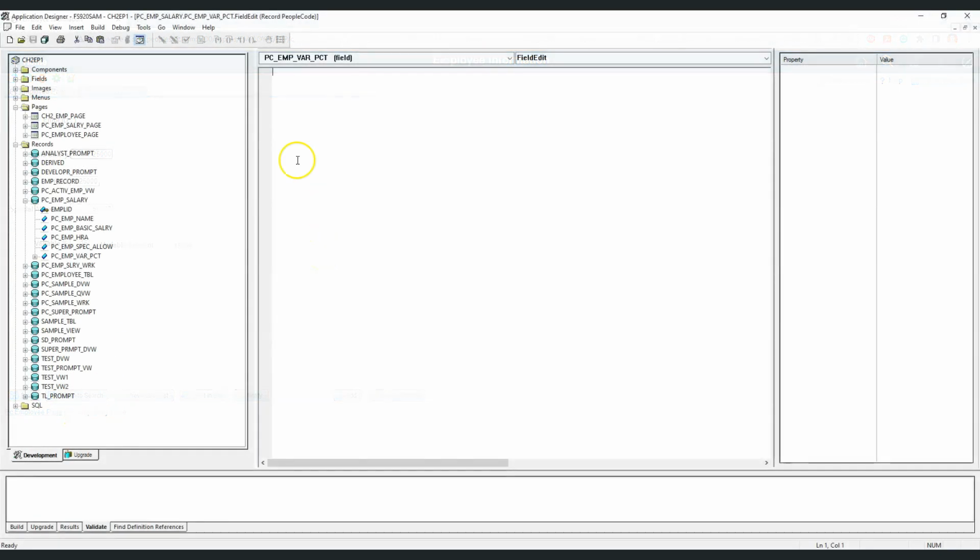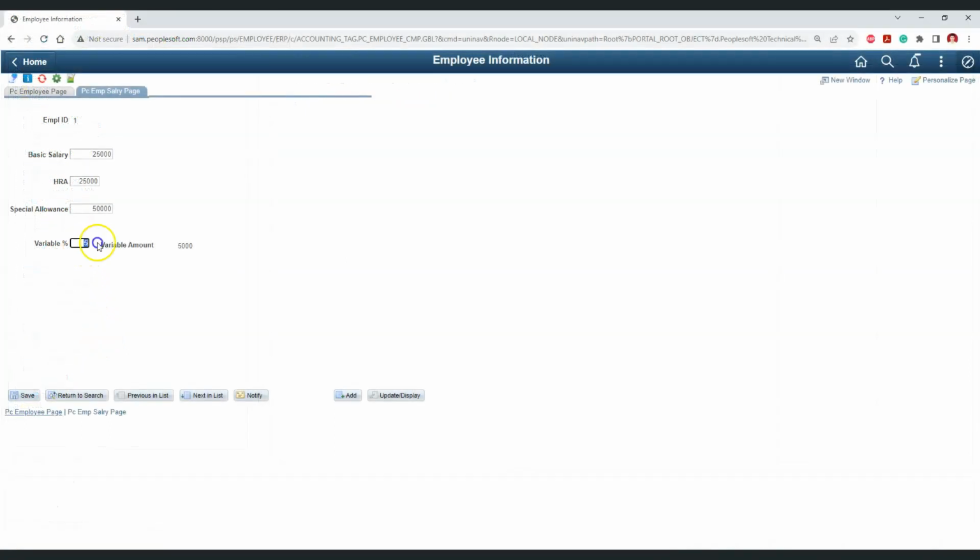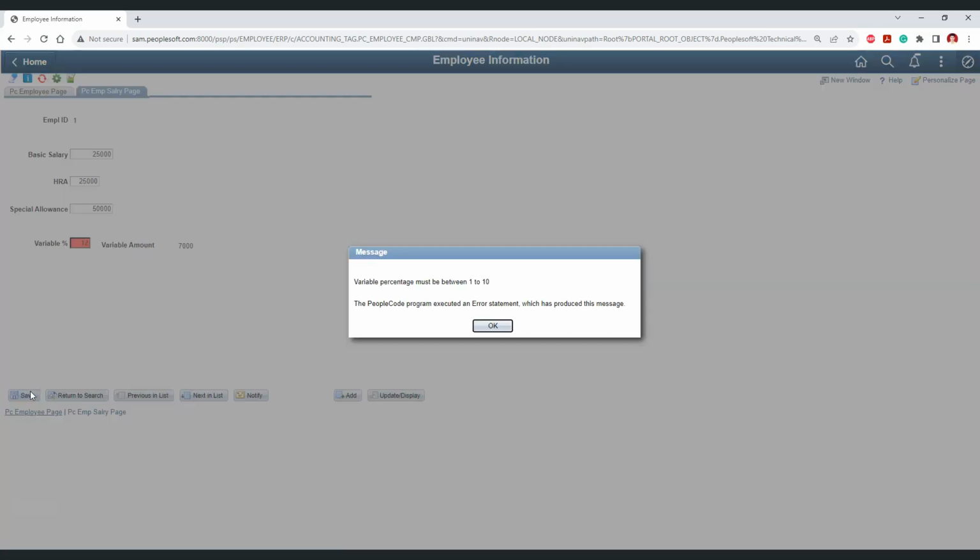So to solve this problem, I went to the employee table. I went to the field called variable percentage, and in the field edit event, I provided this validation logic. Let me save it and rerun the employee page. Now if I provide any valid value, let's say 7%, and if I save it, the system will allow me to save it since it is a valid value. But if I go out of this range, for example, I say the variable is 12%, and if I try to save it, the system will give me the error message as expected.